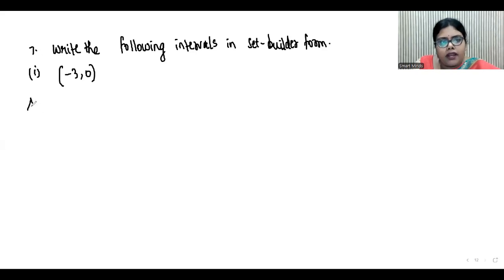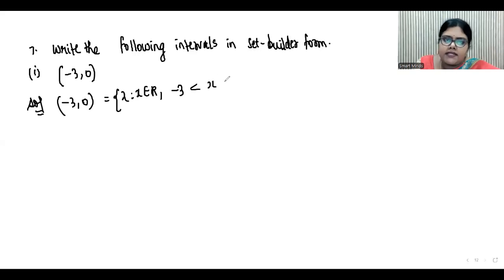So how can you write this in set builder form? Minus 3 comma 0 is equal to x such that x belongs to R where minus 3 less than x less than 0. When you have open interval, don't write the equal to sign. And when you have closed interval, you write the equal to sign. This is the first one.